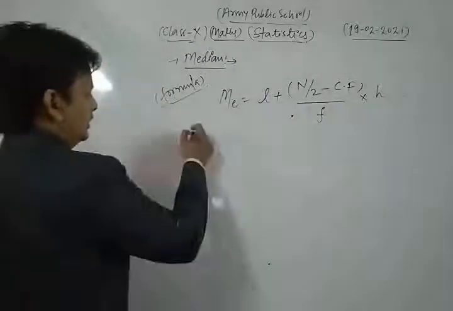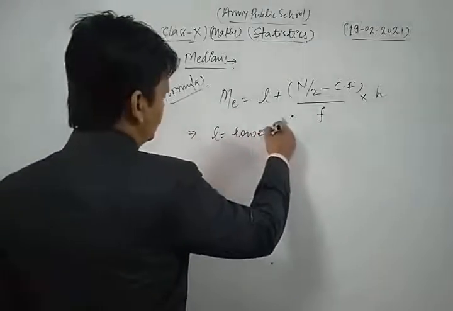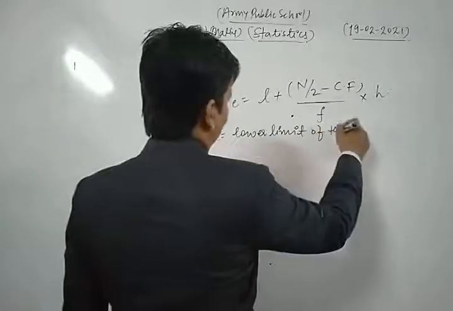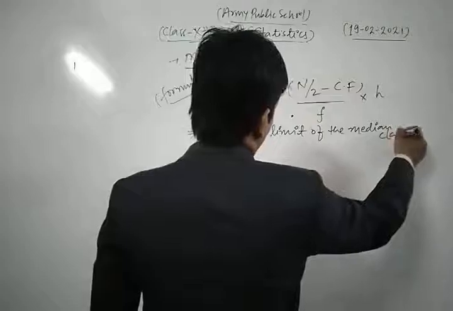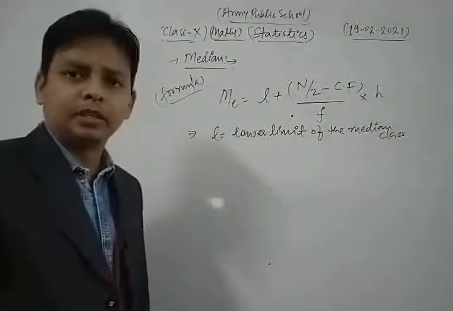Now let's see. Here L is the lower limit of the median class.